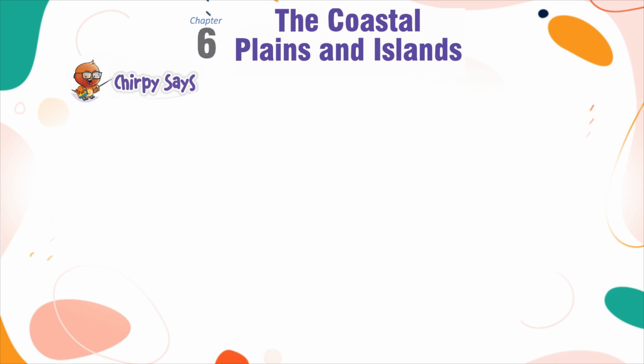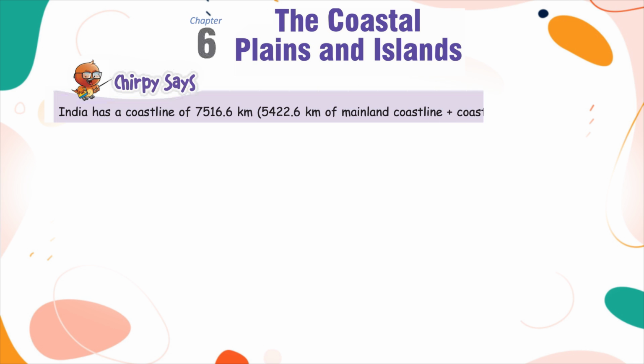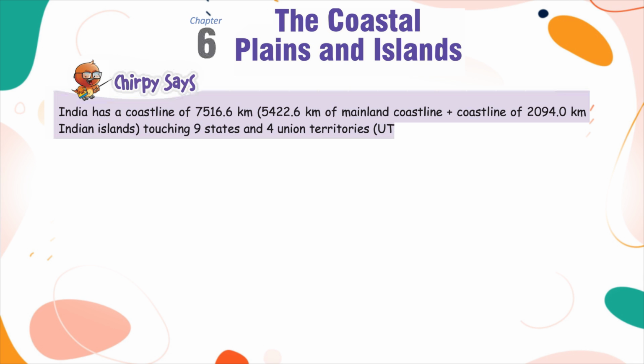Chirpy says, India has a coastline of 7,516.6 km: 5,422.6 km of mainland coastline, plus a coastline of 2,094.0 km of Indian islands, touching 9 states and 4 union territories, UTs.